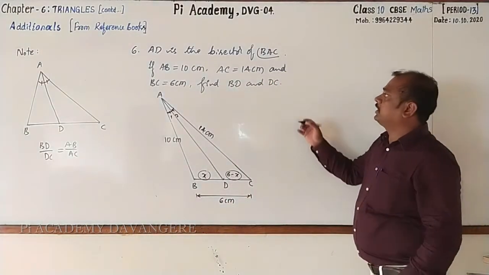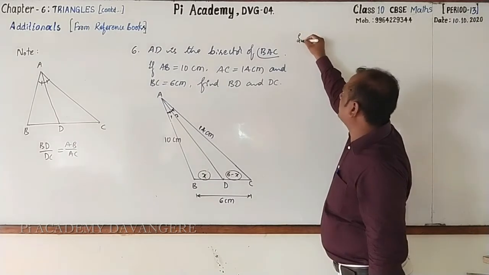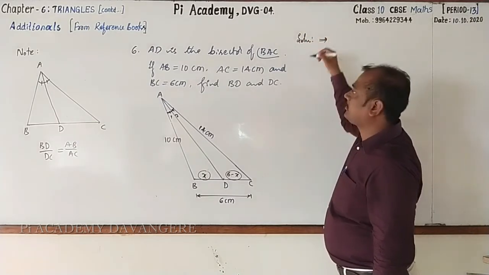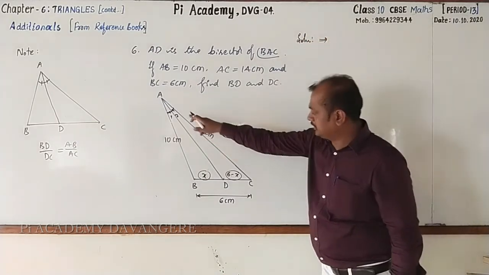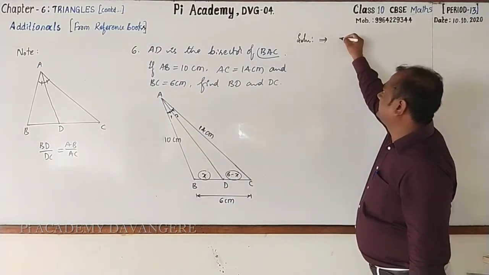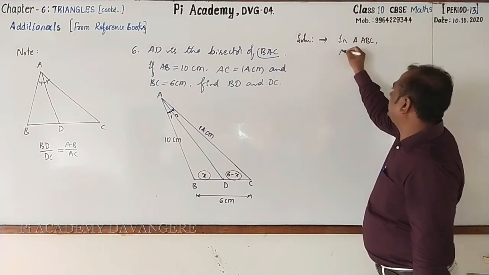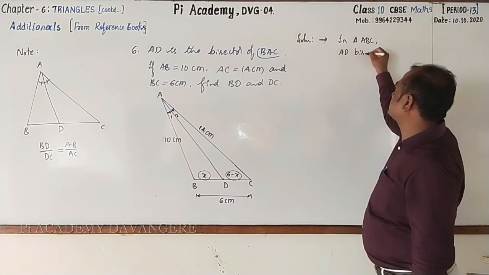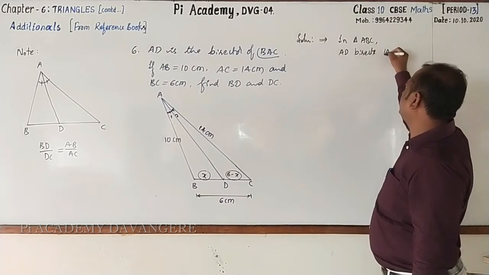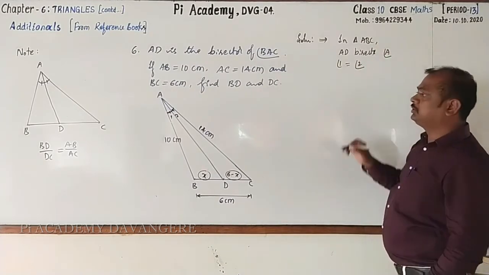Yes, here I'll write. I'll go for finding the solution. Observe. They have given AD bisects angle A in triangle ABC. AD bisects angle A. That means angle 1 is equal to angle 2.